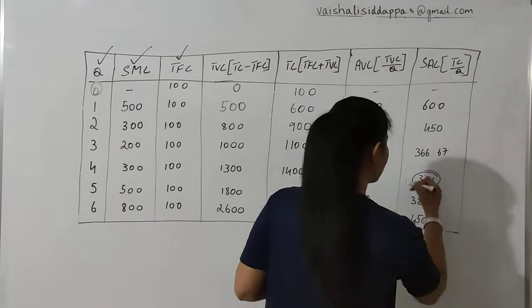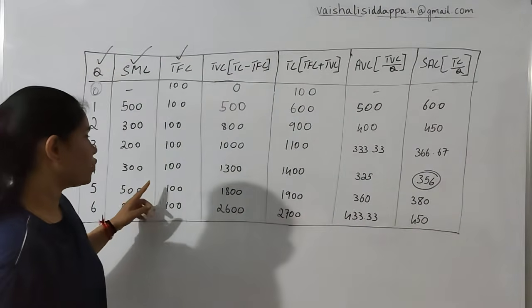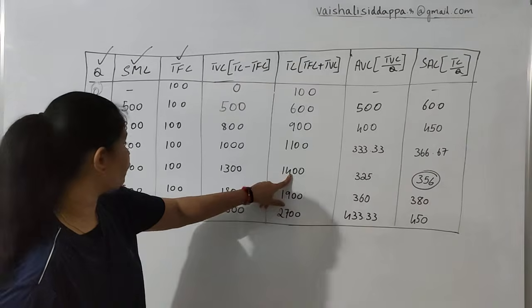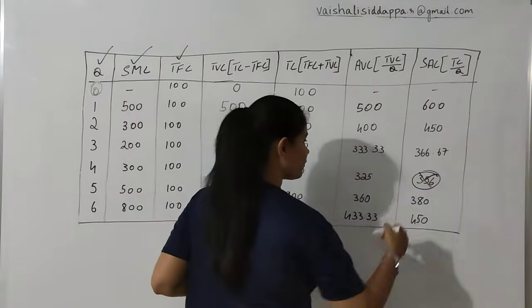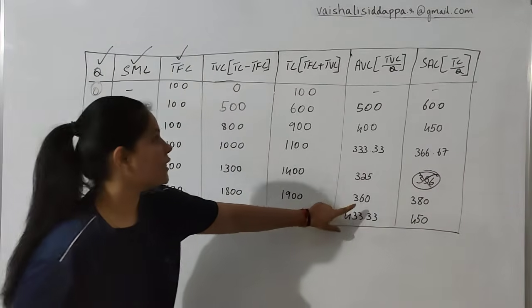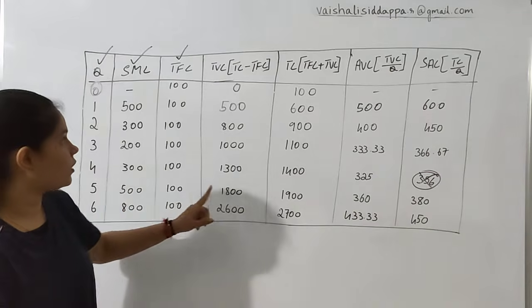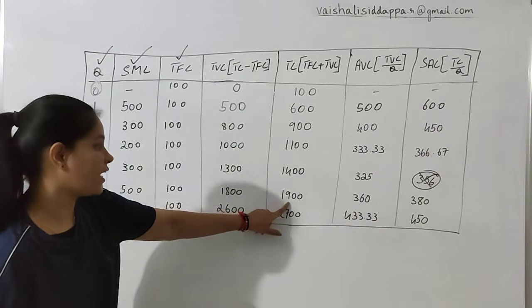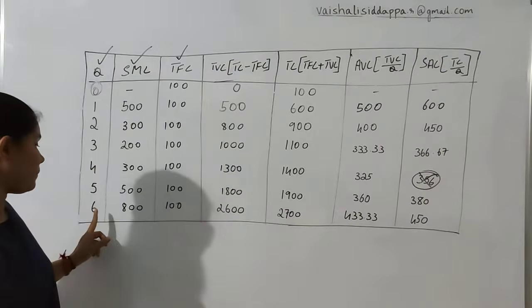I have made something wrong here in the number, so please do calculate that. It should be 1400 divided by 4. Please do the calculation, it is a wrong number which I have written here. Then 1900 divided by 5. 2700 divided by 6, that is 450.